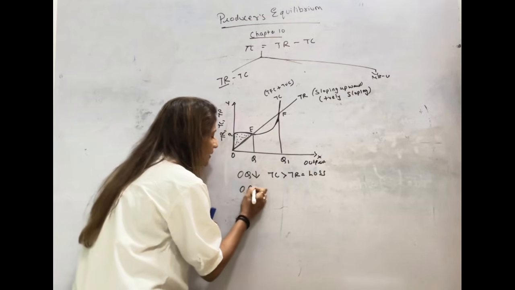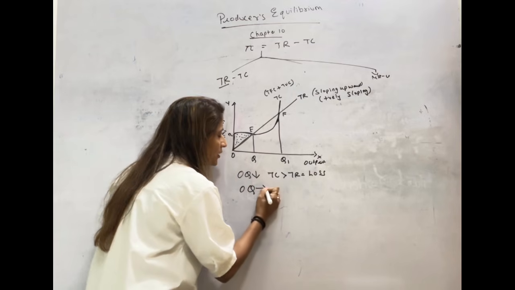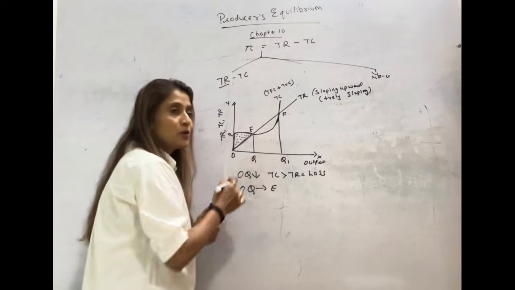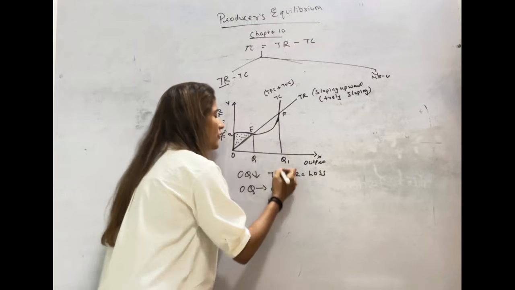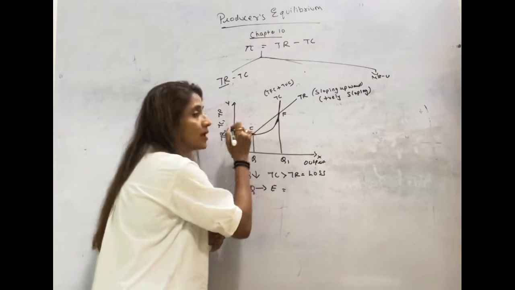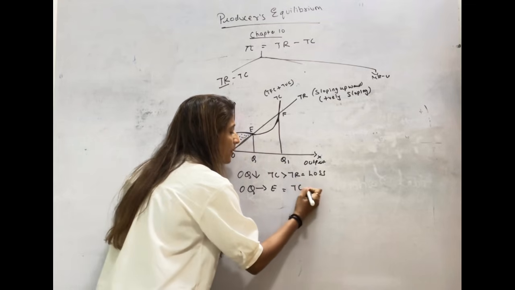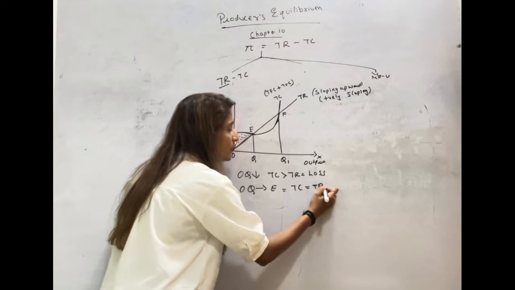If the firm decides to produce exactly OQ level of output, which corresponds to point E, at that level of output total cost and total revenue intersect each other. At that point, total cost and total revenue are equal.